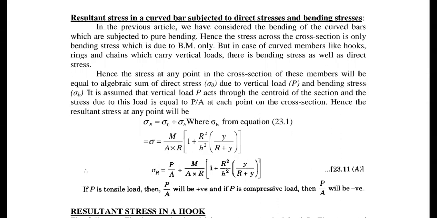So what is meant by P and what is meant by A? These are the common things. P means the loading condition, A is the area of cross section, M is the bending moment, R is the radius of curvature, H square is your standard cross section value, and Y is the centroidal distance. Please observe the equation once, so that you see what differences you are experiencing.